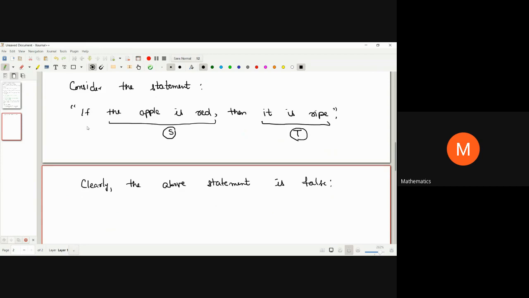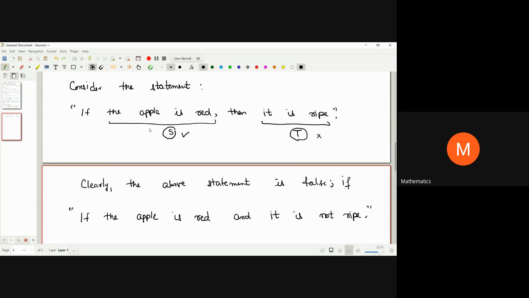Okay, the statement is, if the apple is red, then it is ripe. I say if S holds and T does not hold, then my statement is going to be false. So clearly the above statement is false. Under which condition? If the apple is red and it is not ripe, correct? So please focus on this.